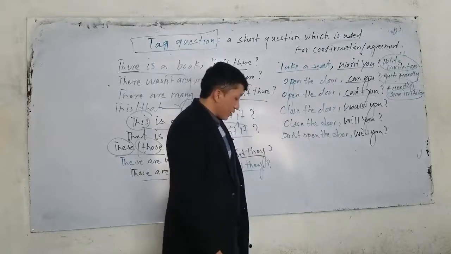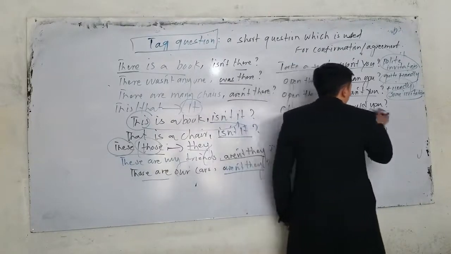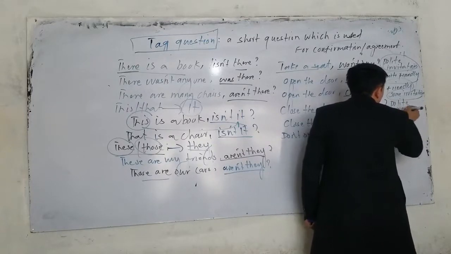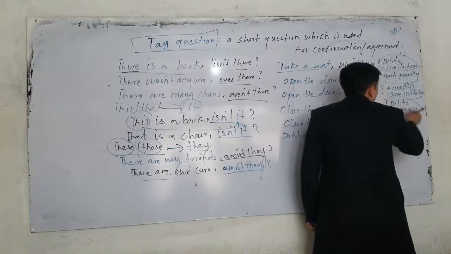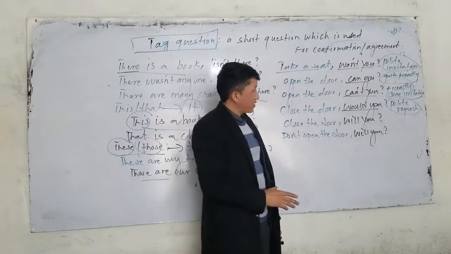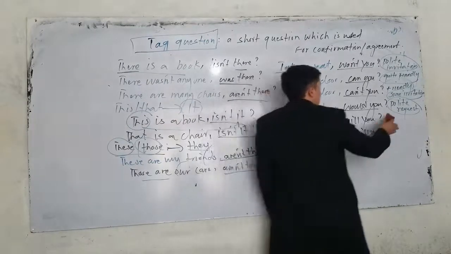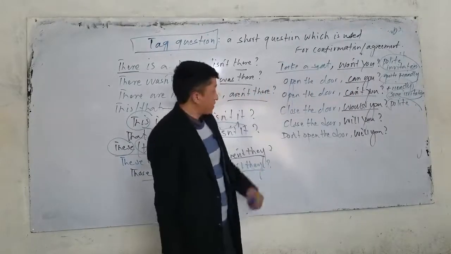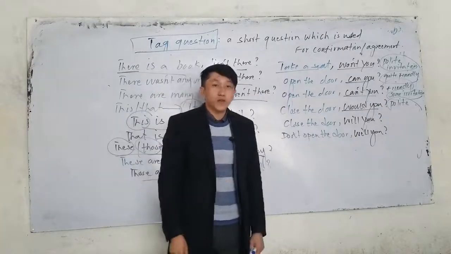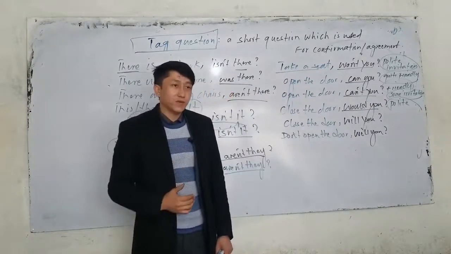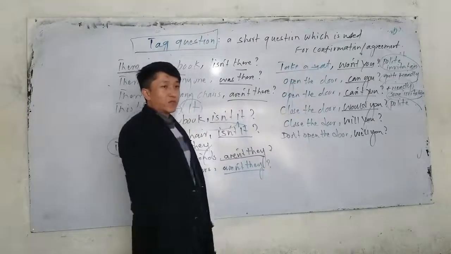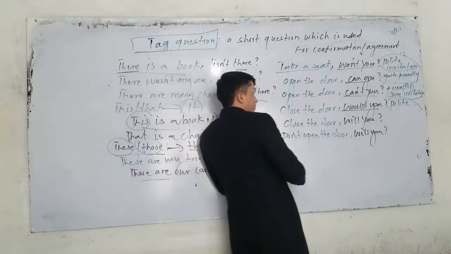The next one, if I say close the door, if I use would you here, this one shows a polite request. It's very polite. So here, you're trying to be very polite. We remove request. It shows that you're being what? Very polite. For example, close the door, would you? Open the door, would you? Come here, would you? Clean the class, would you? Write a sentence on the board. What do we say? Would you? Here you're being very what? We are being very polite.